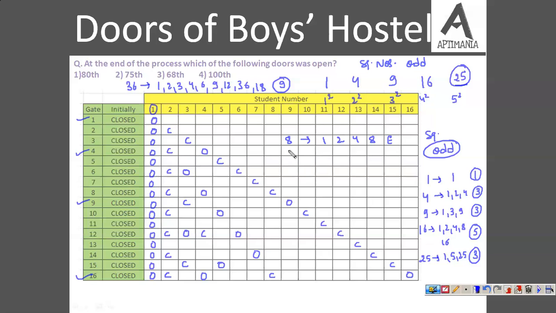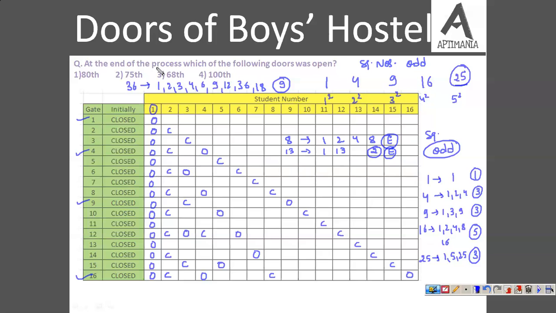It is very easy to check for a prime number. Let's check for 13. So we have 1 and 13. So a prime number always has 2 factors, which is again even. So you can check for any number. Apart from square numbers, you won't find any number which has an odd number of factors. So basically we can say that all the numbers which are square, वो वाले gate open रहेंगे.